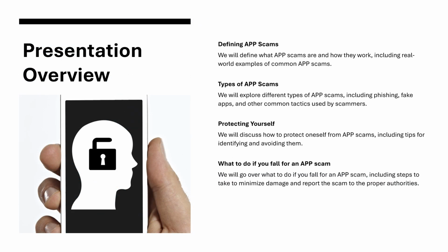Presentation overview. Defining APP scams. We'll define what APP scams are and how they work, including real-world examples of common APP scams. Types of APP scams. We'll explore different types of APP scams, including phishing, fake apps, and other common tactics used by scammers. Protecting yourself. We'll discuss how to protect oneself from APP scams, including tips for identifying and avoiding them.